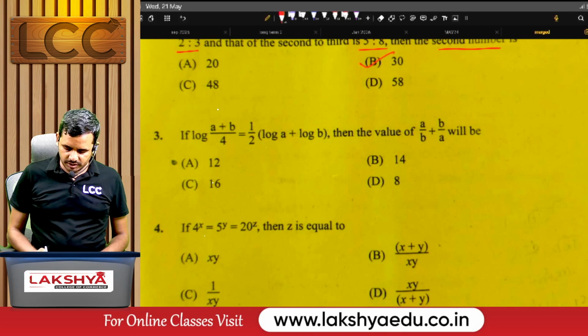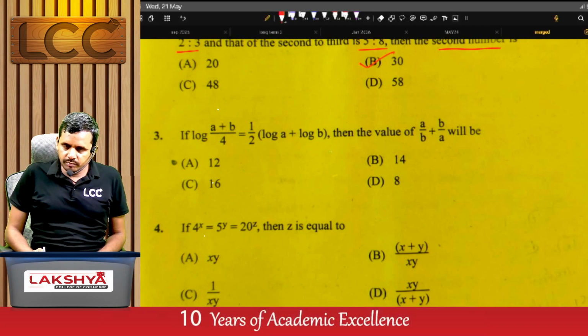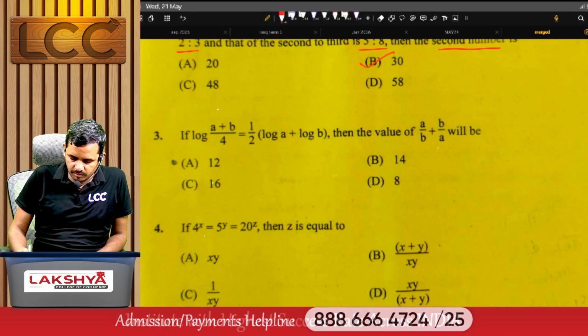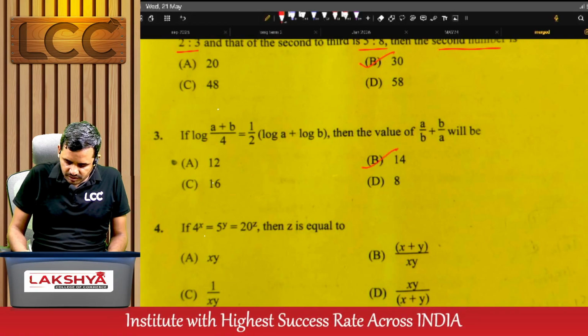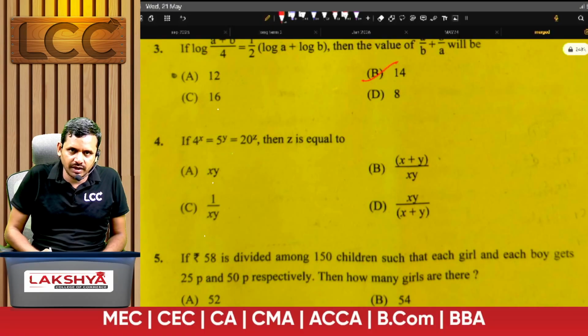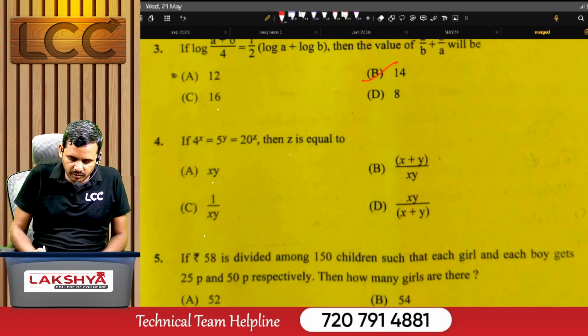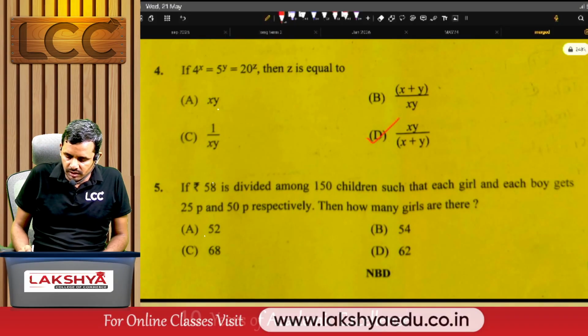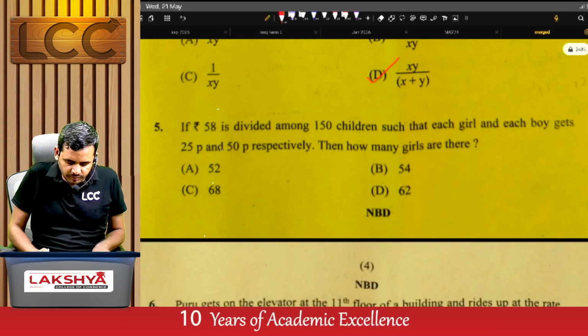Logarithm of (A plus B) by 4 is equal to 1/2 into (log A plus log B). Then what is the value of A by B plus B by A? See, for this the answer is option B. 4 power x is equal to 5 power y is equal to 20 power z. Then z is equal to D, that is xy by (x plus y). Coming to the fifth question.